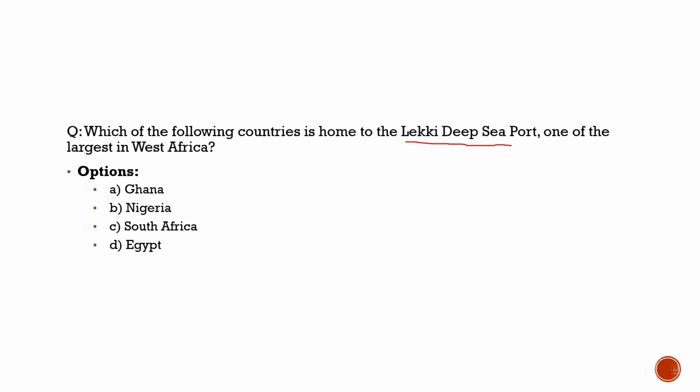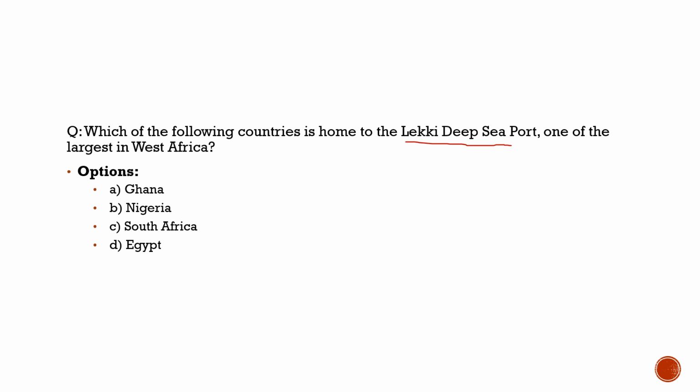If you go through last year's question papers, you will definitely see very random questions. But if you analyze the news articles of the last year, you will definitely connect them. So they won't ask you anything randomly; there is some connection. So we brought this Lekki Deep Seaport question here. What is the connection? It connects you with the PM's visit to West Africa, when he visited Nigeria.